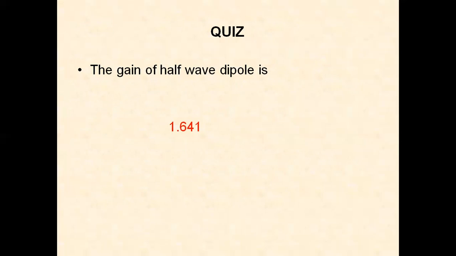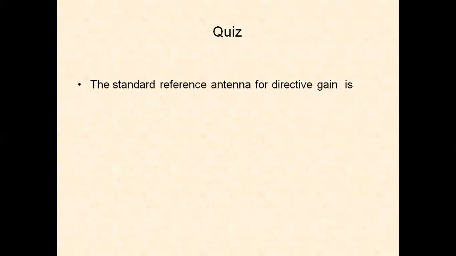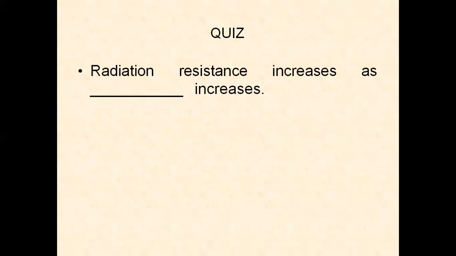Gain is output by input. The standard reference antenna for direct gain is the isotropic antenna. 1 neper equals 8.686 dB. Next question, radiation resistance increases as wavelength increases.